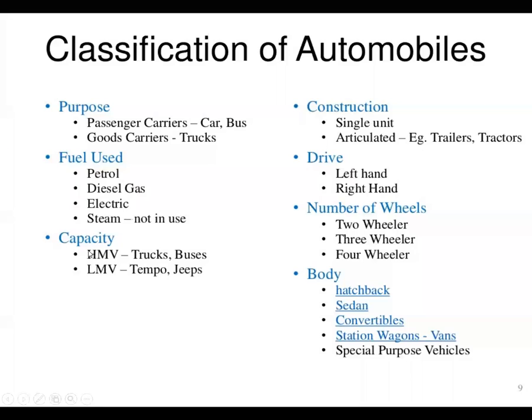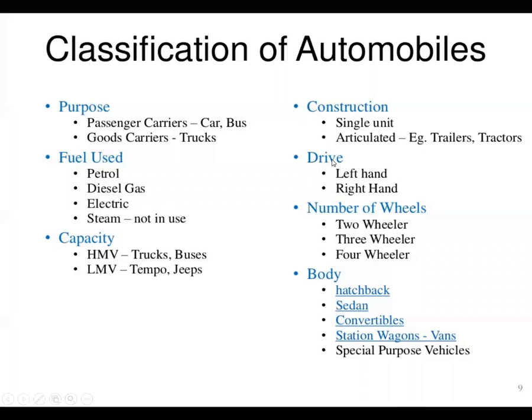And capacity is nothing but heavy duty vehicles and light duty vehicles, or HMV, heavy motor vehicles, and LMV, light motor vehicles. Next, construction: single unit and articulated. Articulated is nothing but a connection of two individual units. Take a tractor: there is an engine and there is a trolley. Or take a train: the engine is one, and all the bogies are connected to the engine. Single unit is a car or a bus. So that is also one classification here.